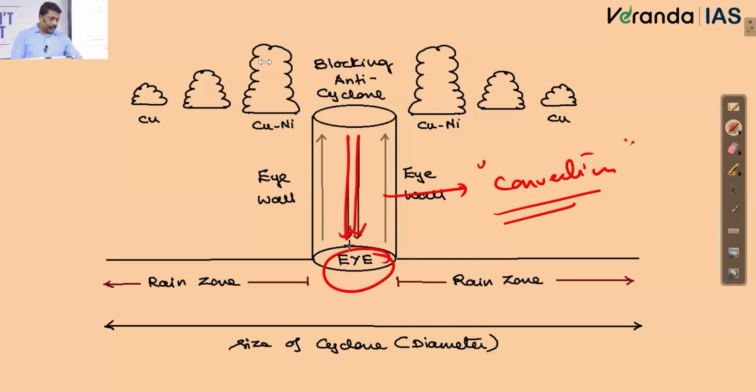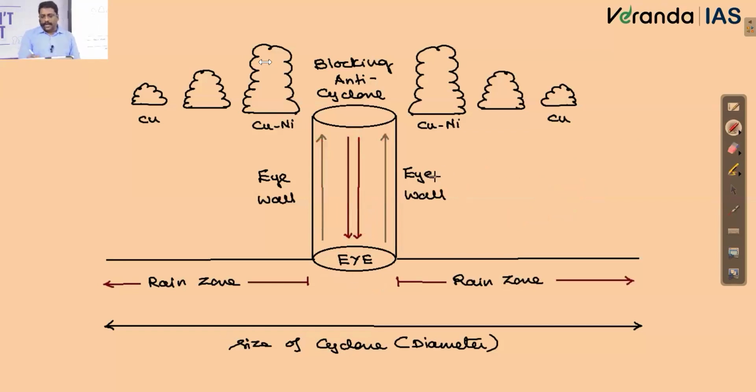Subsiding convection. See, rising convection I do have, I'm not denying the fact. But rising convection is predominant in which side of this eye, if you ask me? Only near the eye wall, right? Somewhere I have this rising convection. Otherwise, predominantly, if I'm there at the center of this eye, what dominates is subsiding convection. Subsiding convection will result in dry conditions as such.